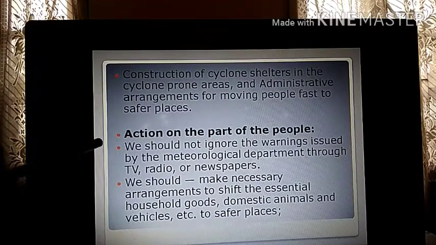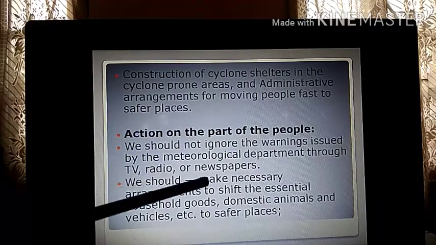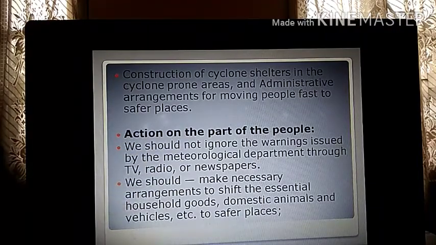Okay. Now action on the part of people, what we should do. So these are the works of the government. Okay, so they have to do, but what is our job? We should not ignore the warnings issued by the meteorological department through TV, radio or newspapers. Never ignore whatever warnings are given. Never think that, oh, it is false, cyclone will not come. Maybe cyclone will not come, but there is a chance also that cyclone can come. So we should not ignore the messages.